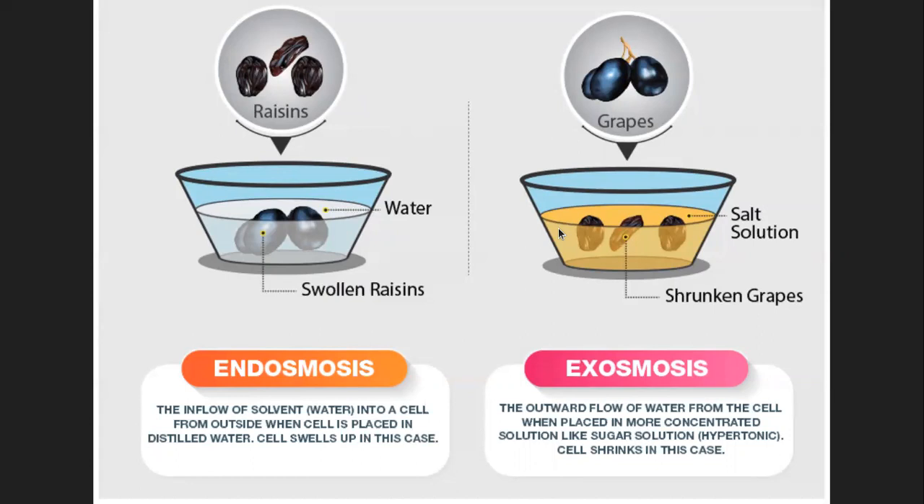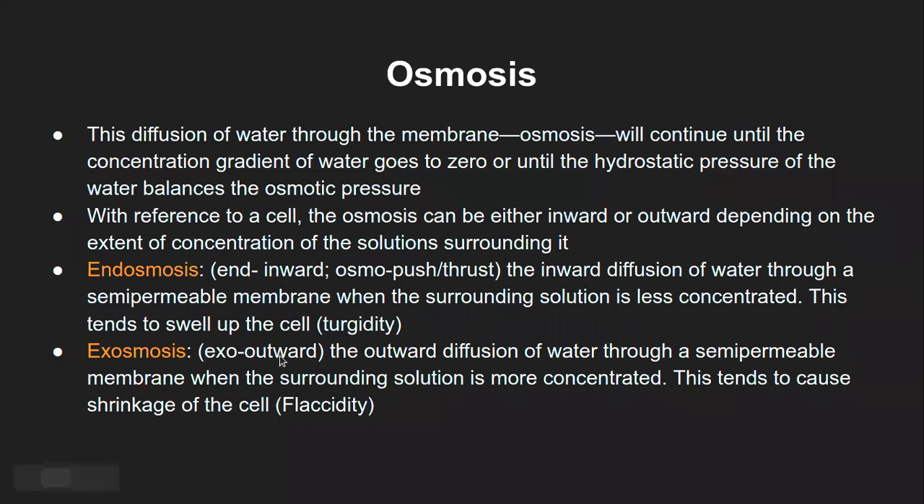Now the sugar solution will have higher concentration of the sugar, and the grapes will have lower concentration of the sugar. And that is when the water will move from inside the grape to the outside. That is, from the area of dilute solution, that is within the grape, to the concentrated solution, that is outside the grape. And that is why the grapes will shrink in their shape, and that process is called exoosmosis. And that is what is written here. That is exoosmosis, the outward diffusion of the water through a semi-permeable membrane.